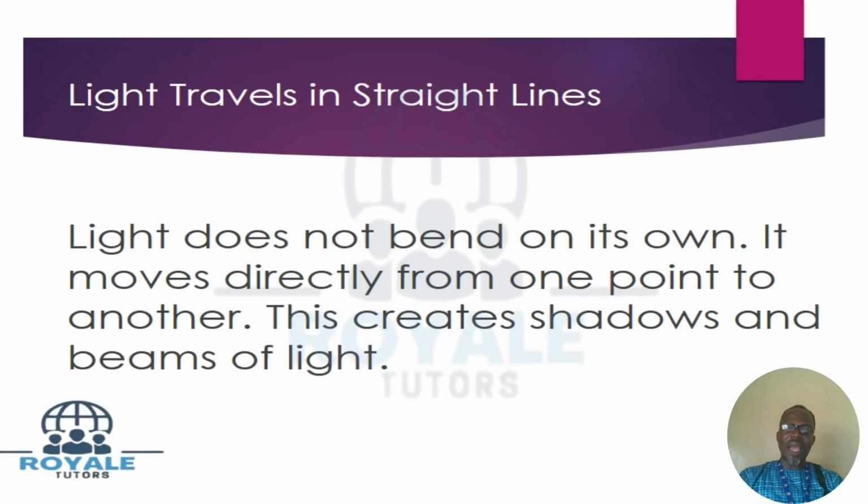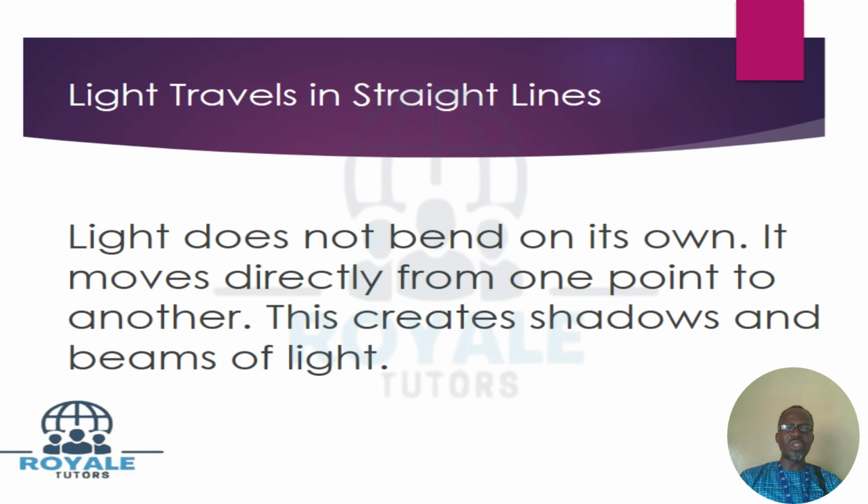Let's look at light travels in straight lines. How do we know? How can we explain this? Light does not bend on its own. I think I made mention of a ray of light. When the sun shines, when you dim your eyes, maybe 75% closed, and look at the sun, you see the rays, how they travel in a straight line.